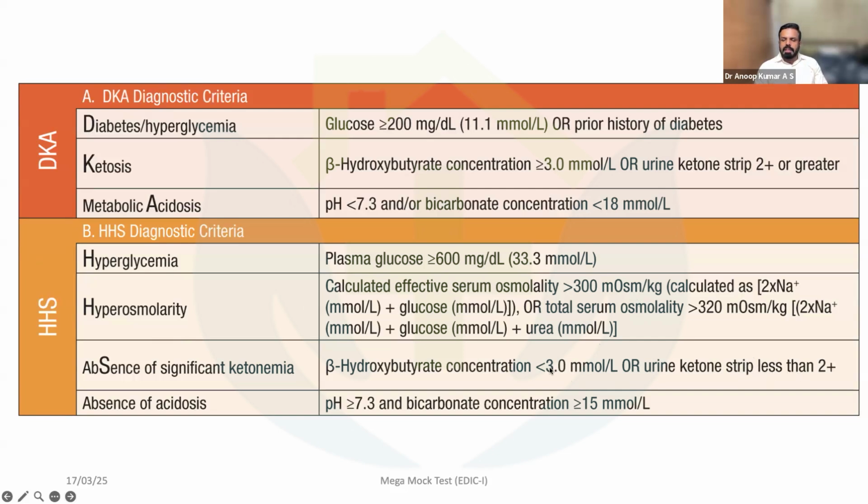It should only be 1+ and the ketones less than 3. And absence of acidosis, usually bicarbonate more than 15. Again, bicarbonate somewhere around 18 is also not an exclusion of HHS. So these are the diagnostic criteria for HHS, diabetes, and DKA.